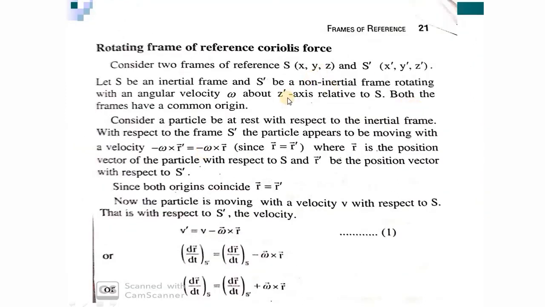And the angular velocity omega is uniform. So for uniform angular velocity, what can I write? Omega is constant, which means the derivative of omega with respect to time will be 0. It's given in the beginning, uniform angular velocity. It is rotating with a uniform angular velocity. It's not shown here, but it is a uniform angular velocity.